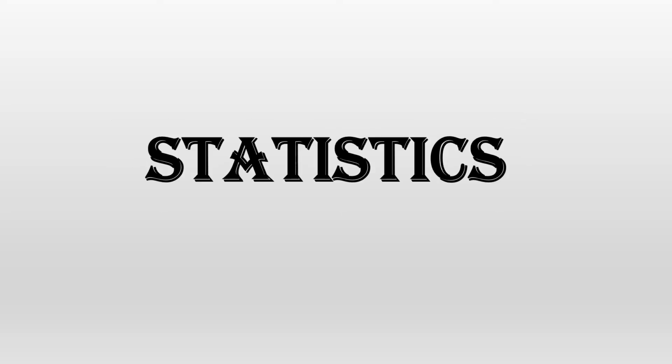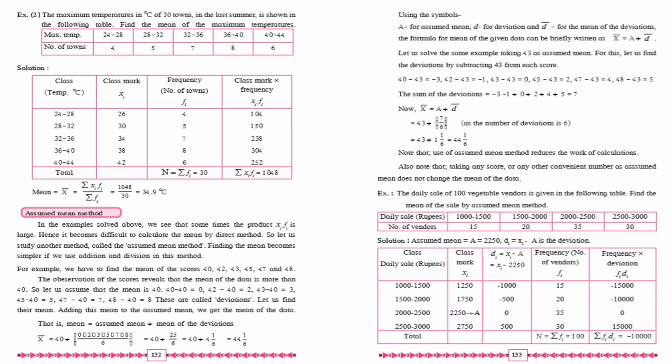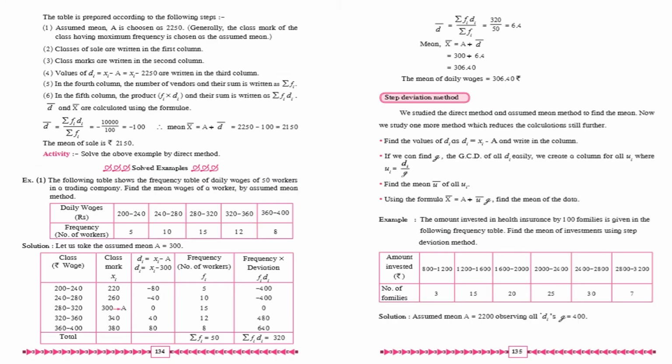Now come to the last chapter, that is sixth chapter, statistics. In this chapter, come to page number 132, the assumed mean method. This method you don't have to do. So the problems based on this method, that is on page number 133, those problems also you don't have to do. Next page, that is page 134. These sums are also based on the assumed mean method, that is also cancelled.